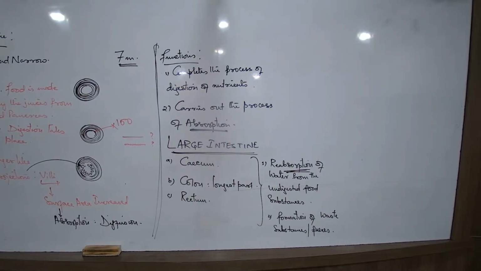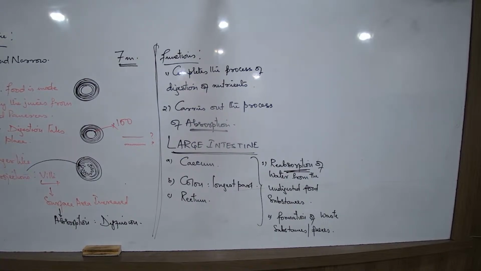So that the consistency of the blood remains stable. The blood should never become thick. The more water loss from our body, the blood starts getting thicker. So that's the reason whenever we sweat also, we have to constantly keep drinking water. Our blood should never become thick. So this is the meaning of reabsorption.